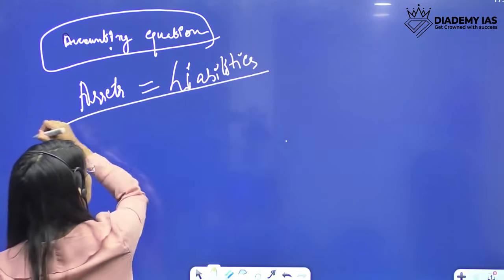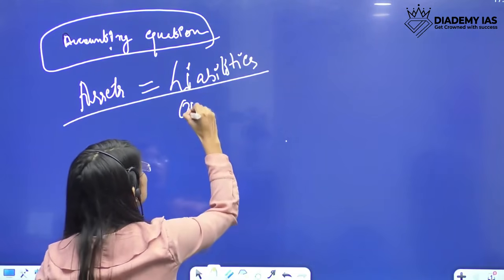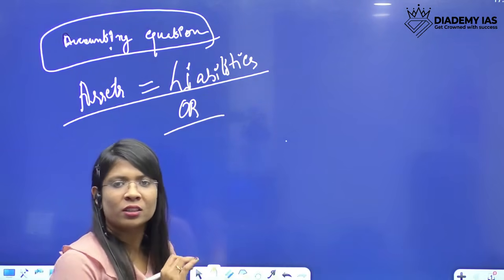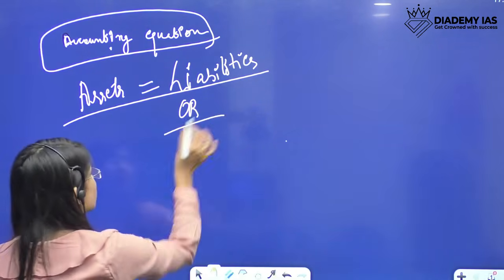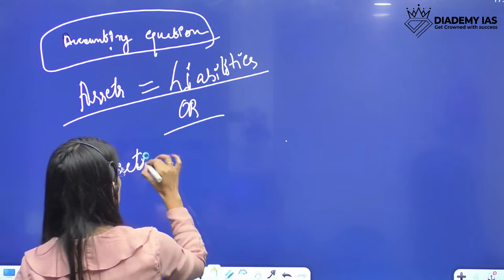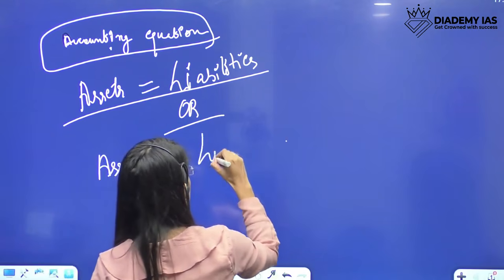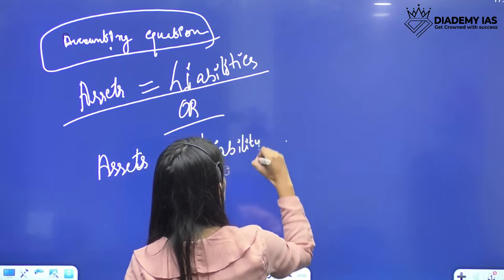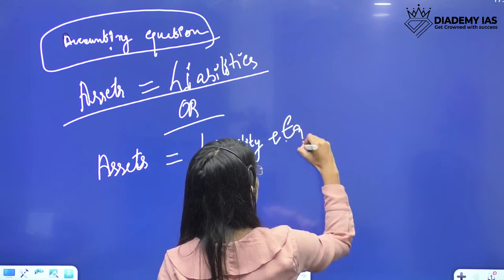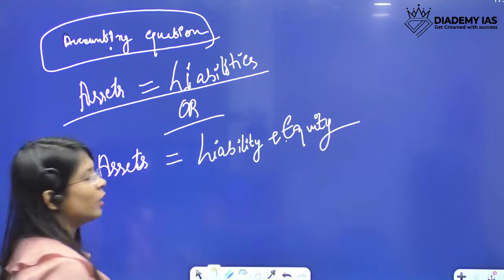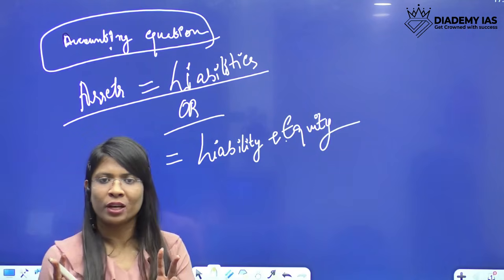Please learn by heart this definition or this equation. This is the foremost, most important. This is usually asked. Assets equal liabilities, or in other words we can say that assets equal liabilities plus equity.